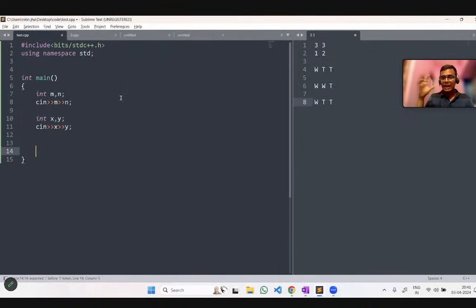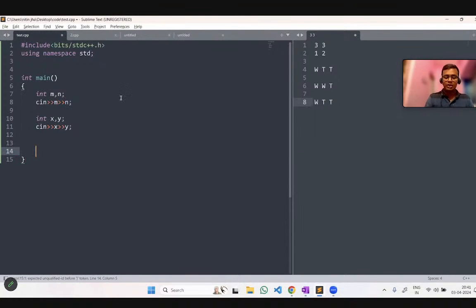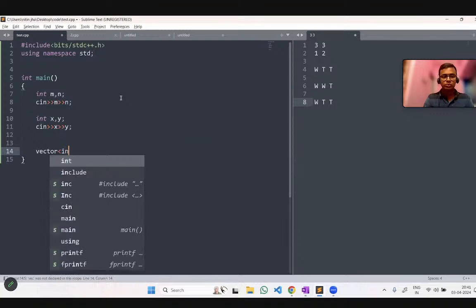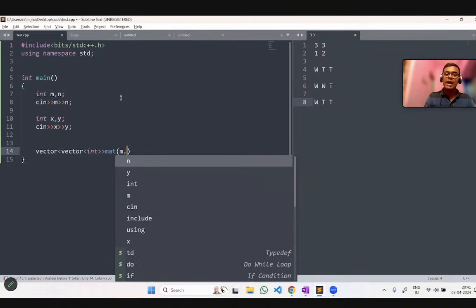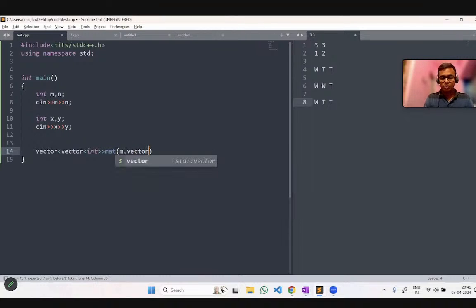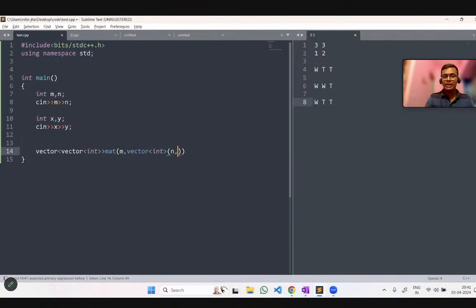Okay, so the forest has m rows and n columns. Let me first create a 2D matrix which will hold that. So what I am going to do is create a 2D matrix, let's say a vector of vector of int, and let me name it matrix, which has m rows and n columns, and initially let's say I fill every row and column with 0.